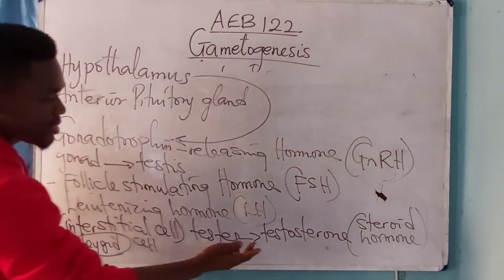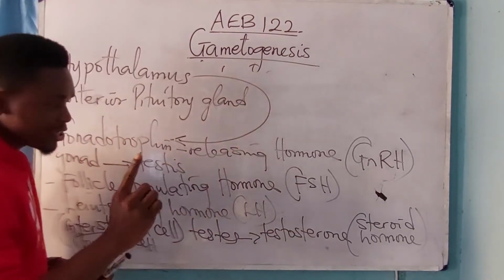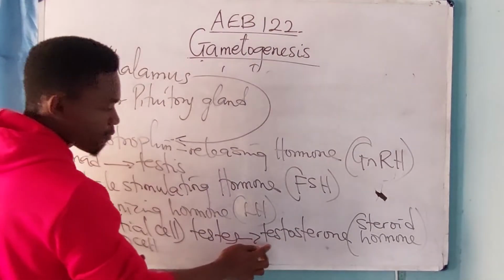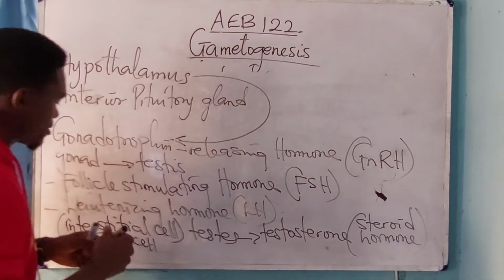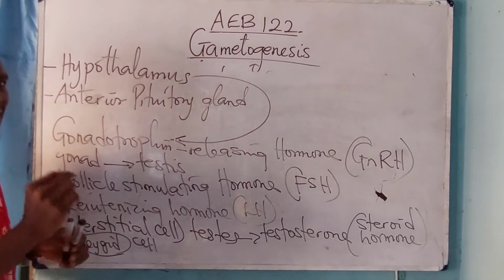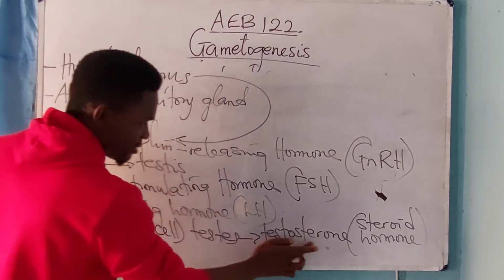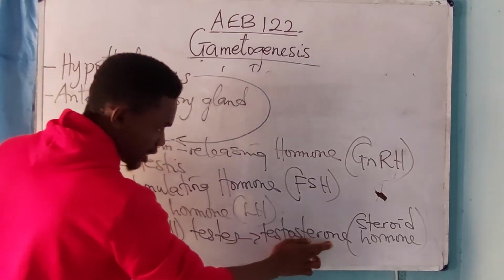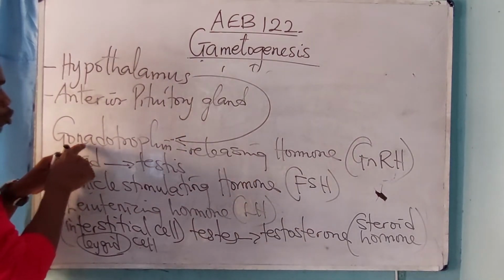Now, increase in the production of what? Testosterone leads to a decrease in gonadotropin releasing hormone. I will repeat. The negative feedback is that increase in the formation of this testosterone leads to a decrease in the production of what?